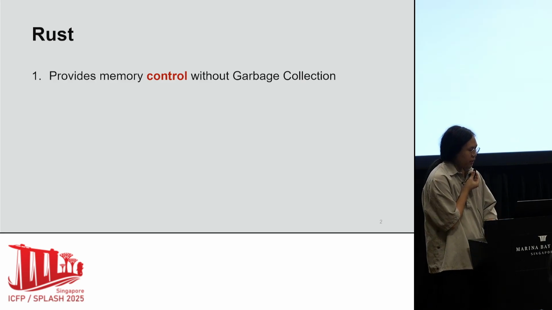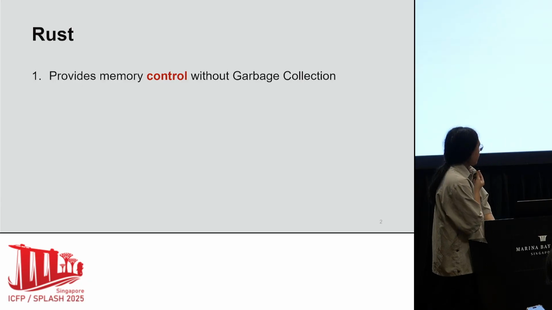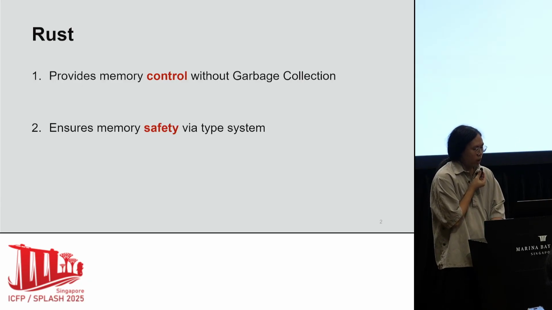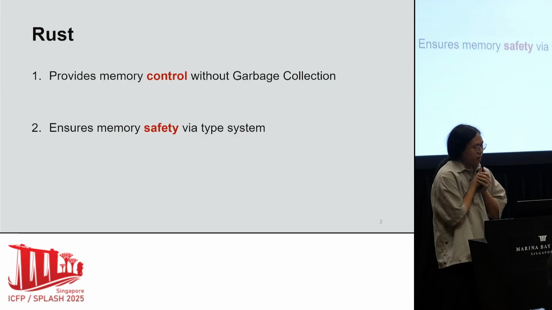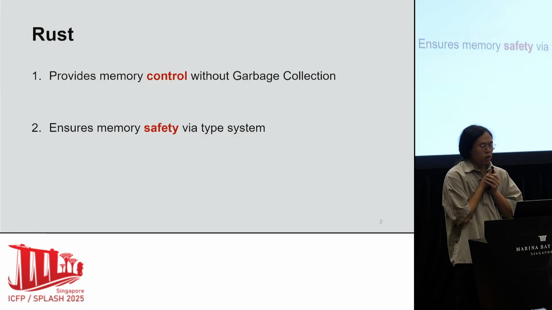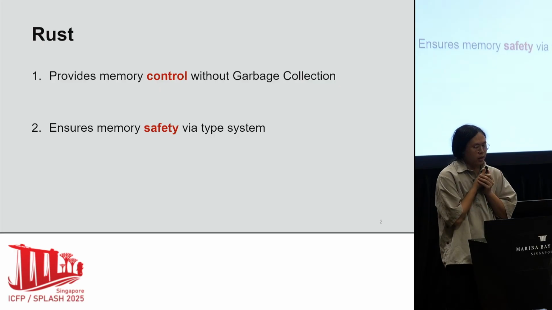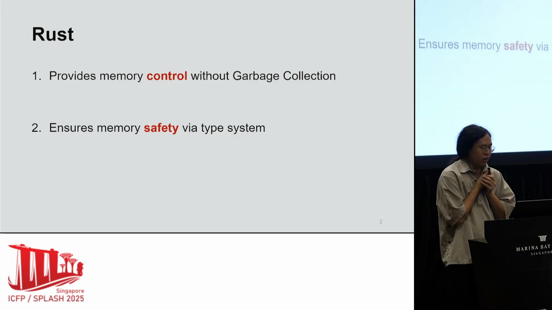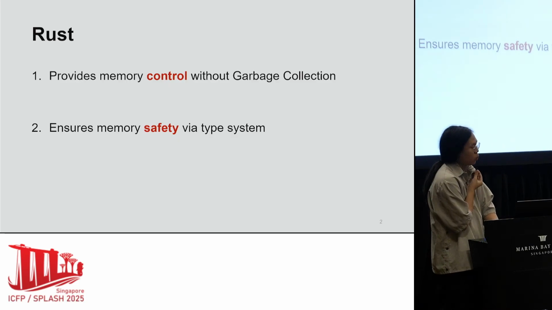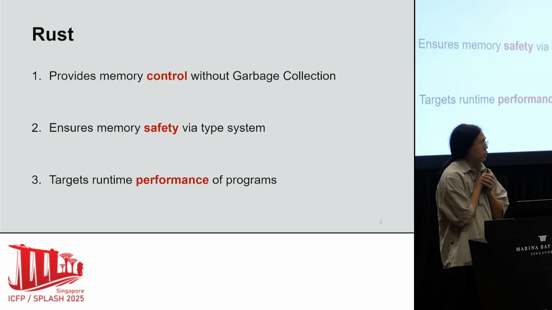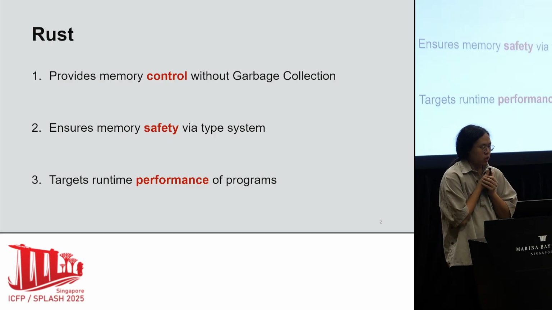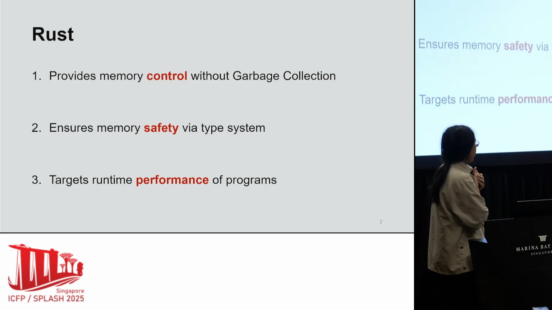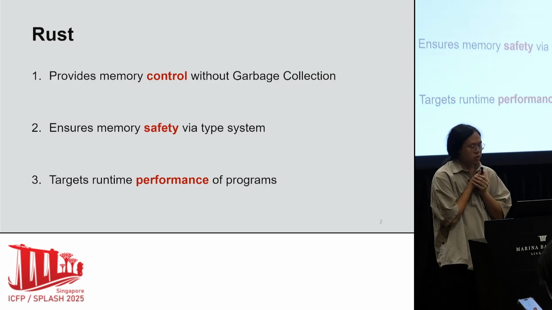To ensure memory safety, preventing issues like dangling references, Rust employs a sophisticated type system that performs static checks at compile time, instead of runtime checking, enabling programmers to write reliable and efficient code. With zero-cost abstraction like this, Rust targets high runtime performance of programs.